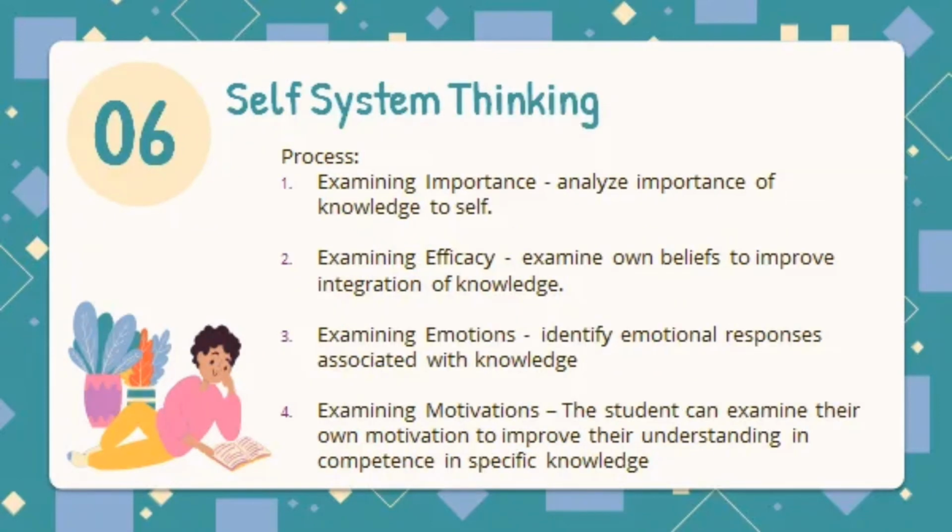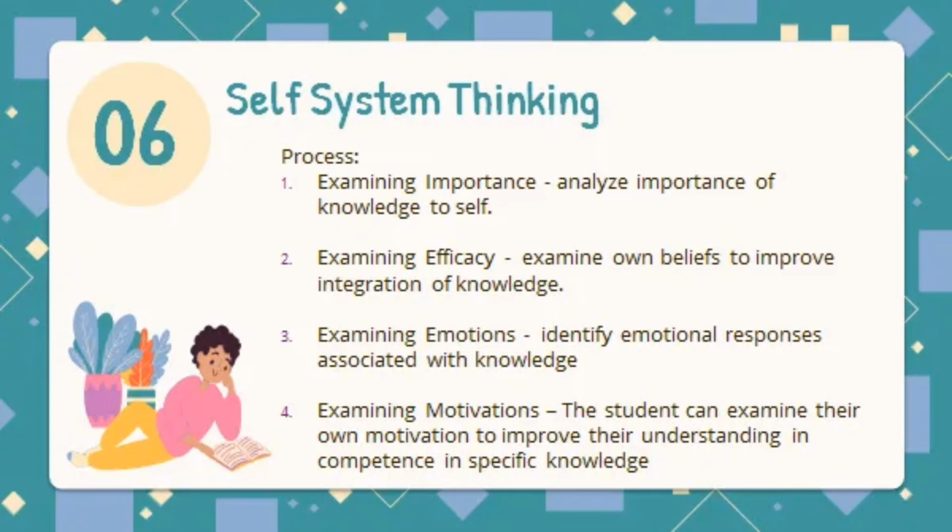And the 6th level, the highest level, is self-system thinking. It consists of an interrelated arrangement of attitudes, beliefs, and emotions, which determines whether an individual will engage in or disengage from a given task. It also determines how much energy the individual will bring to the task. There are 4 types of self-system thinking.